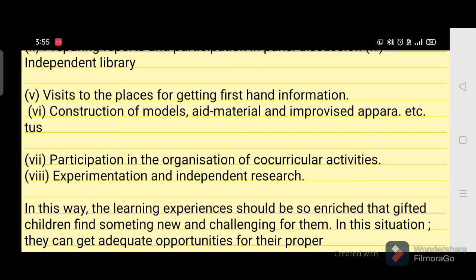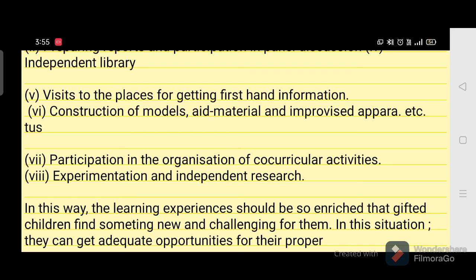And you can ask them to improvise certain apparatus that are conventionally used in experiments, so that gives them these kinds of opportunities, gives them space to think differently, to show their abilities, mental abilities, and satisfies their mental hunger, you can say.